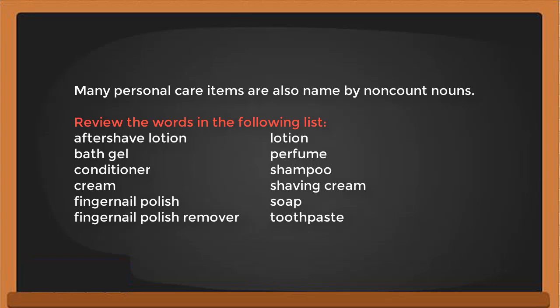Also, many personal care items are non-count nouns. For example, aftershave lotion, bath gel, conditioner, and so on. These are personal care items. So you have liquids, dry items, meat, dairy products, and then you have personal care items. Okay, they all are non-count nouns.